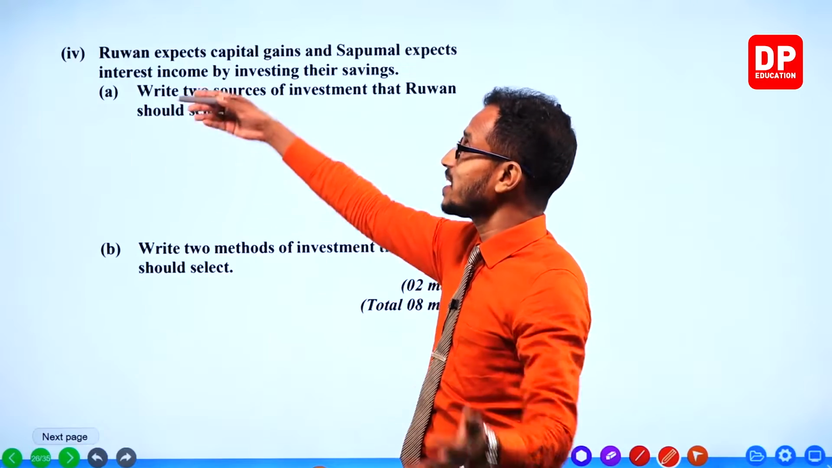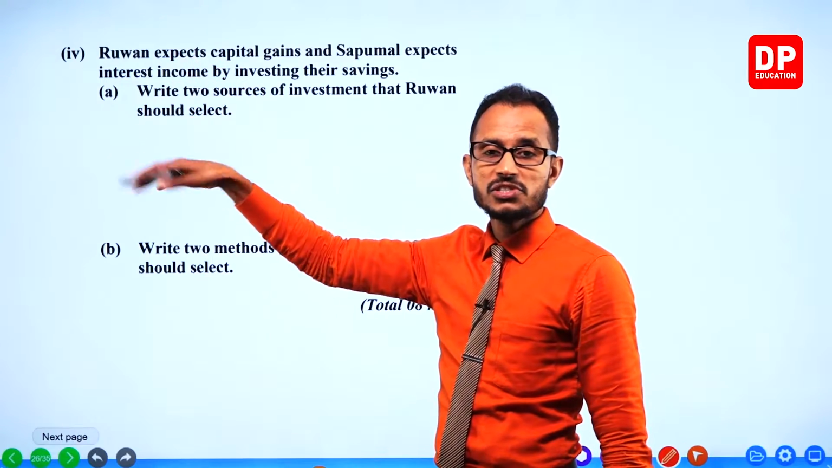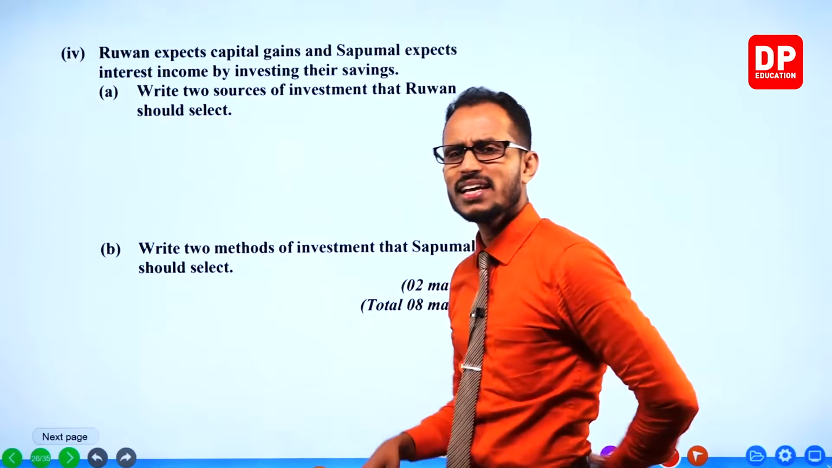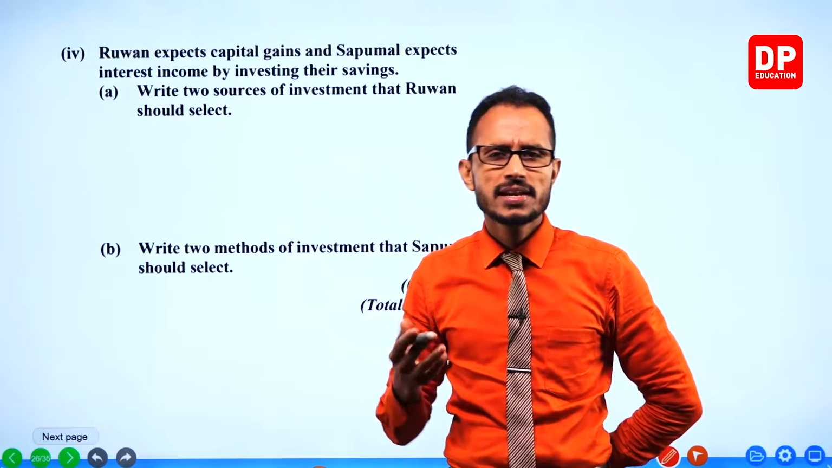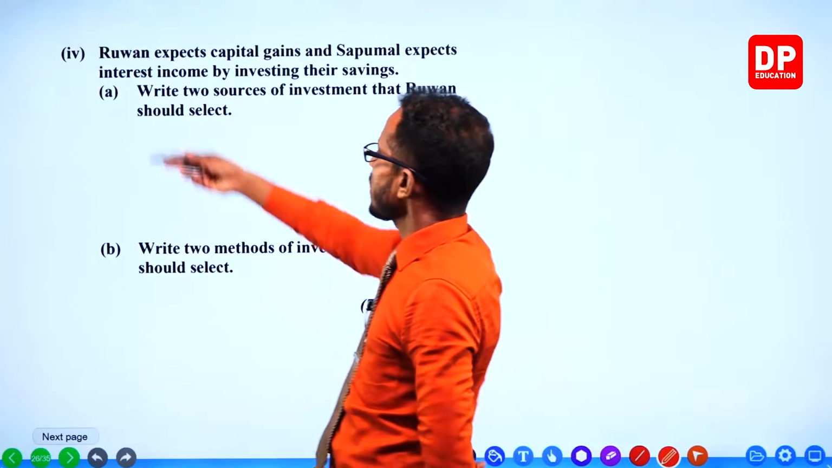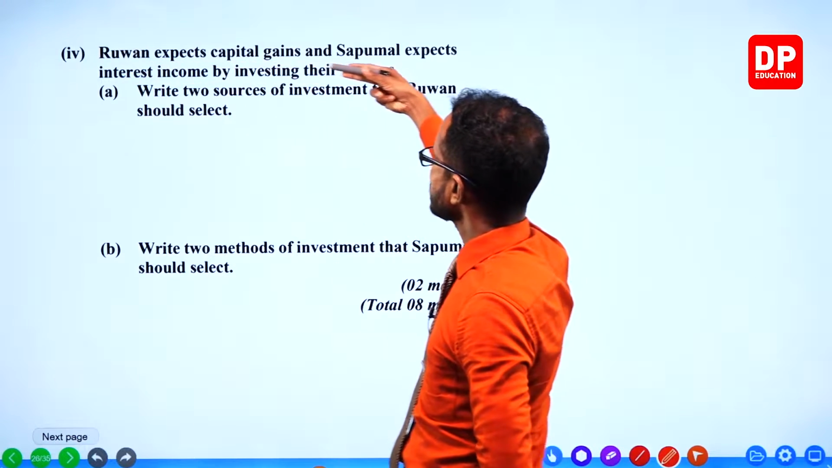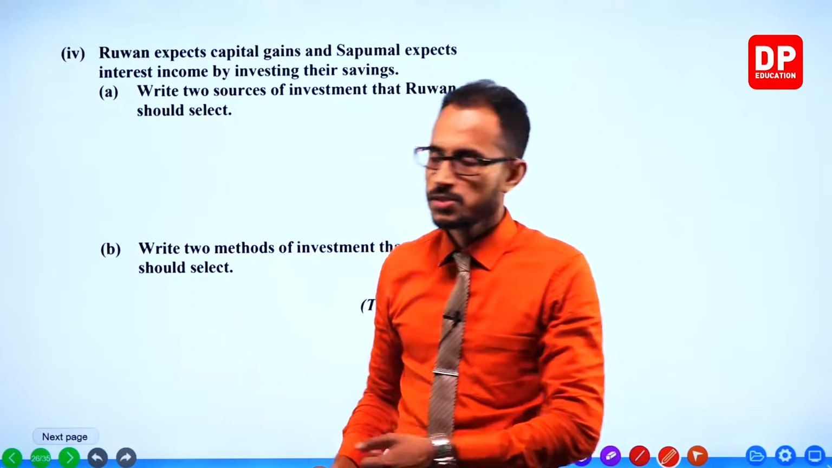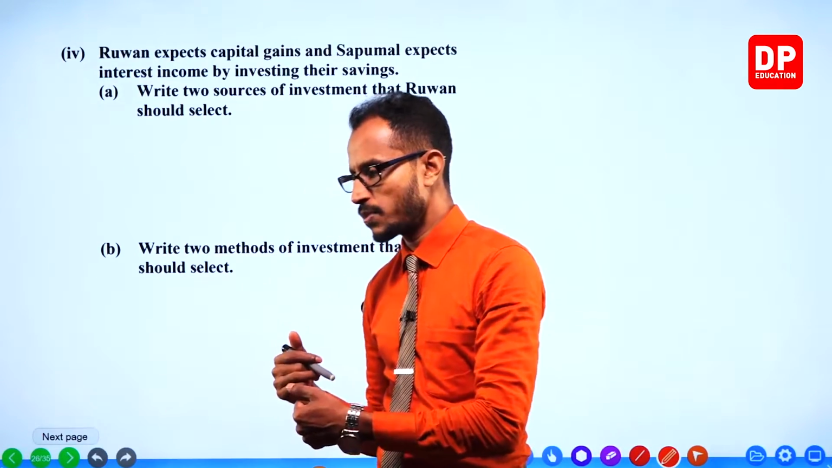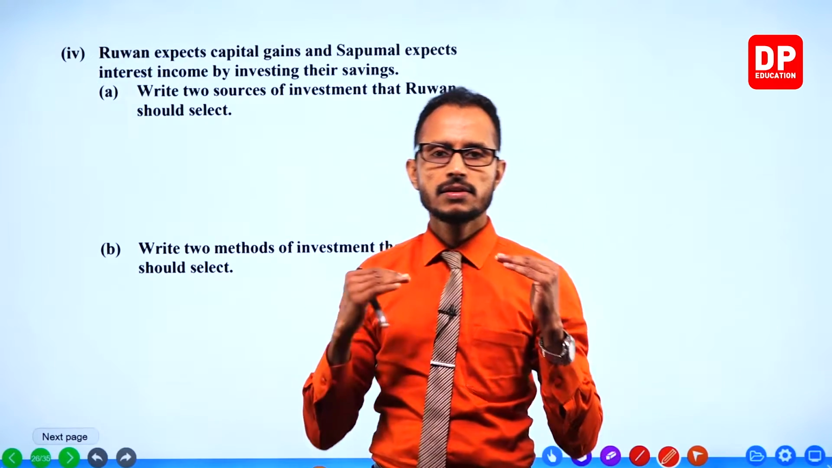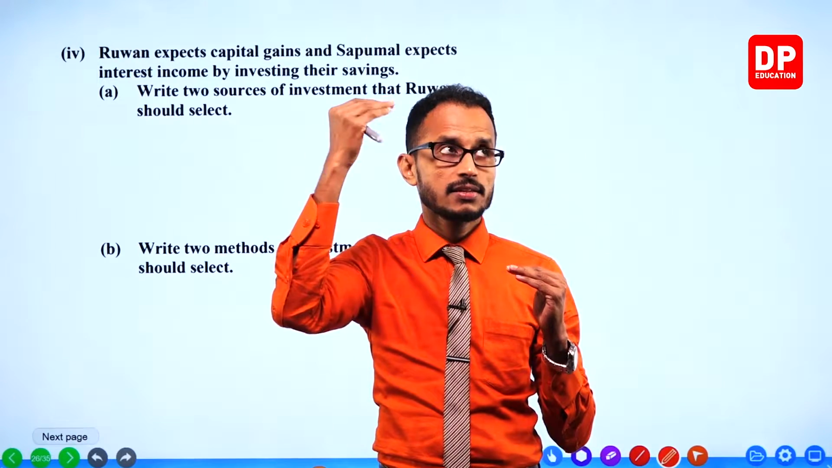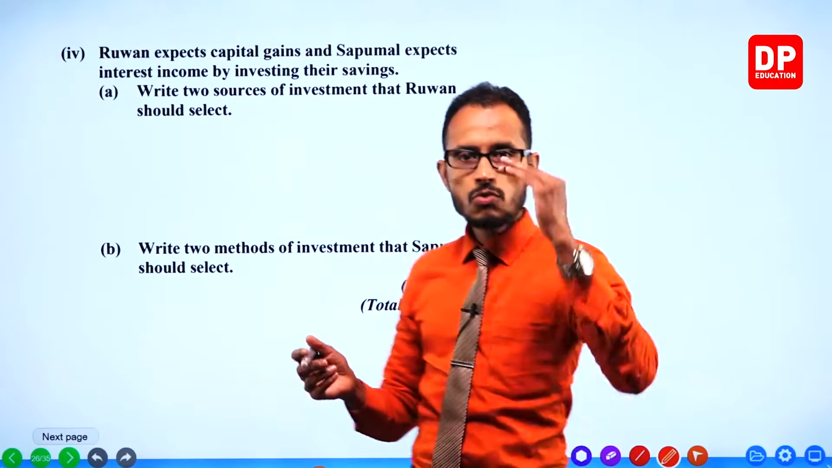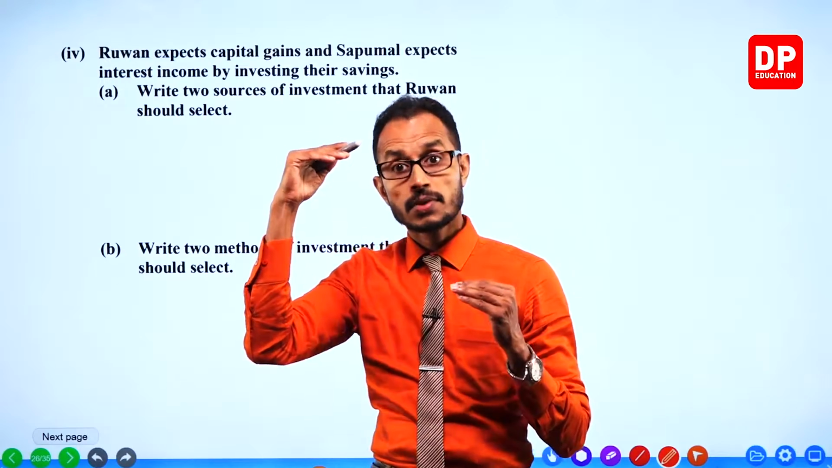Why am I saying that? Because most of them are very conventional, very traditional. They always go for traditional ways and methods. They don't like new trends and changes. So Ruan expects capital gains. That means he's gonna buy a land and sell it for a higher price. He's gonna buy a vehicle for a low price and improve it so that he can sell it for a higher price. Capital gains. Buying low and selling high price.